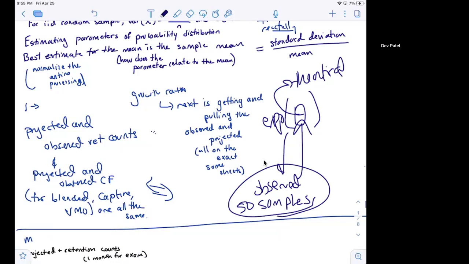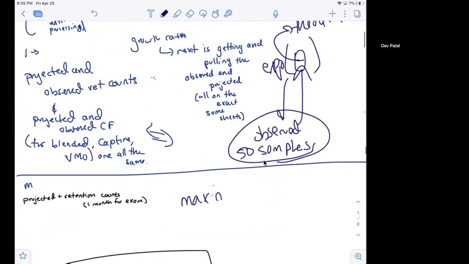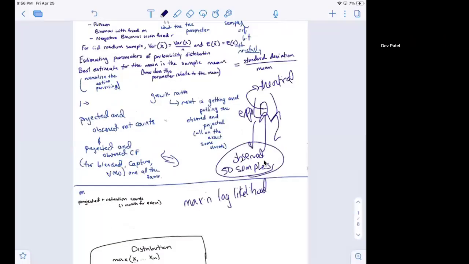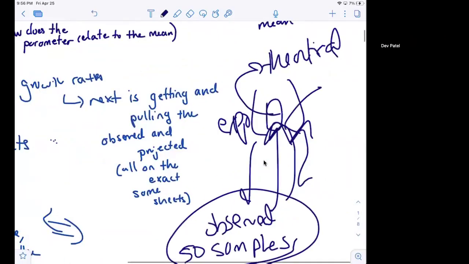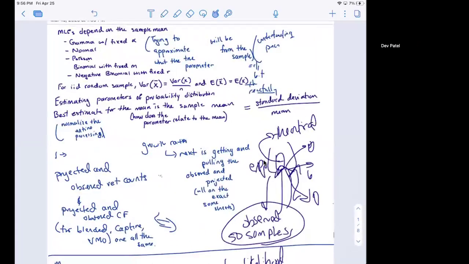Well, that is where maximum likelihood estimation comes in: we're trying to maximize the log likelihood function based off of the samples, based off of empirical data. From this empirical data, what's the highest likelihood that this parameter can be? What's the greatest likelihood of this parameter being 2 or being 5 or being 6? That's the number that we want to assign to this parameter. So that's maximum likelihood estimation.